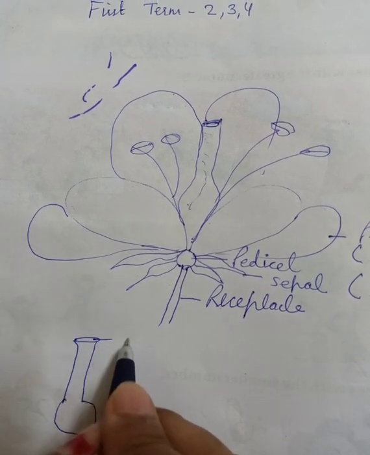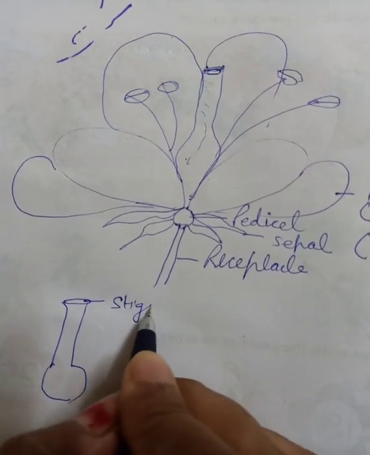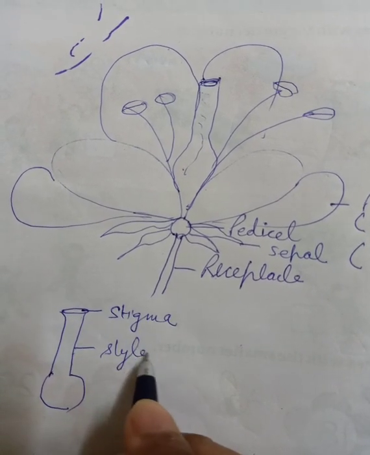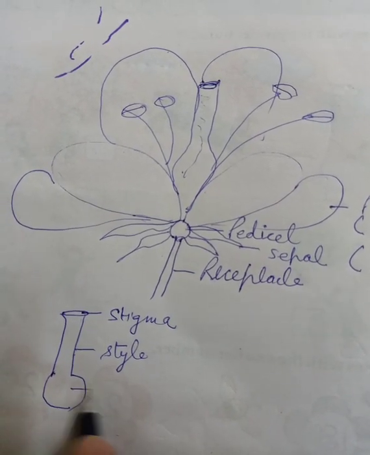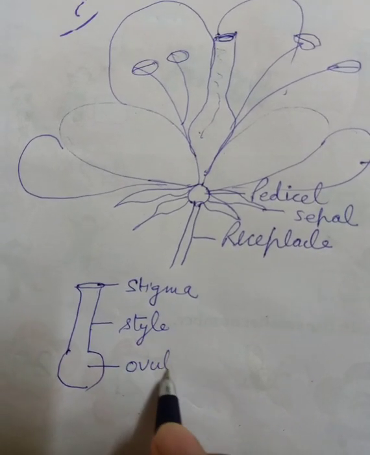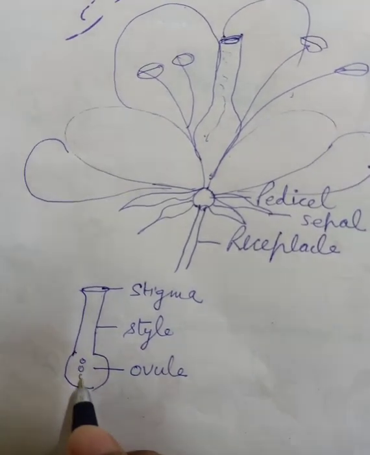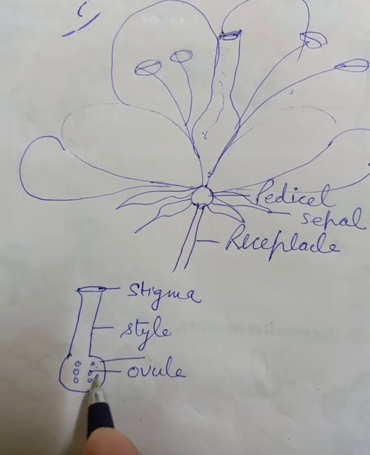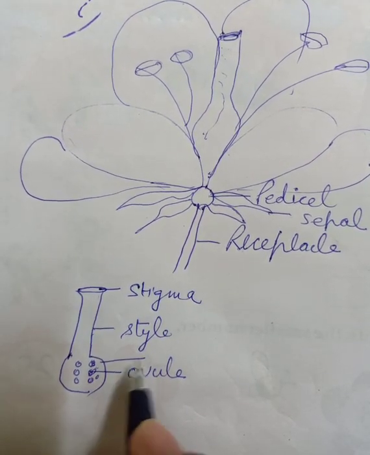So the first part of this is called stigma. This pipe-like structure is called style, and this swollen part is called ovary, and in between, these structures are called ovules.